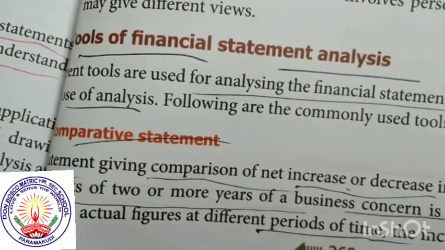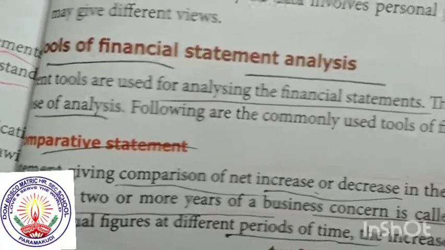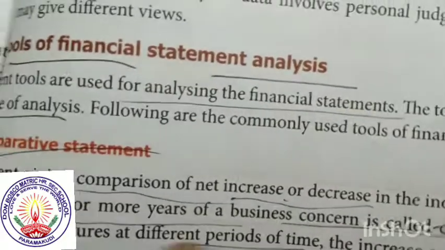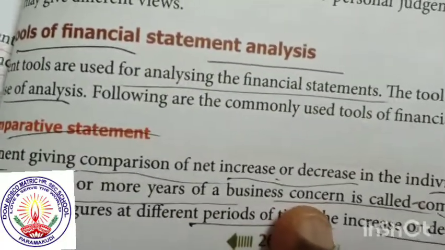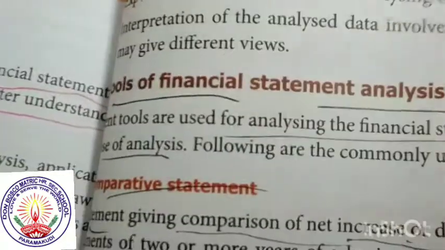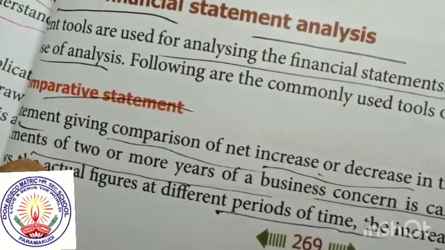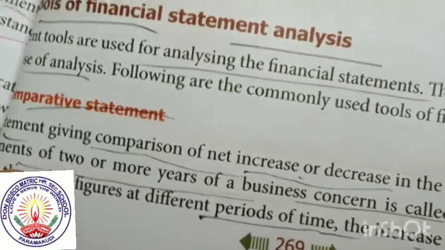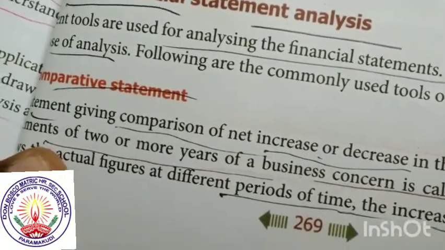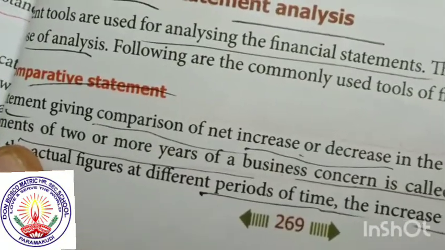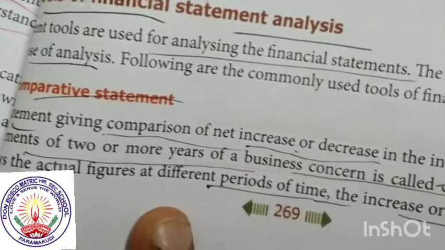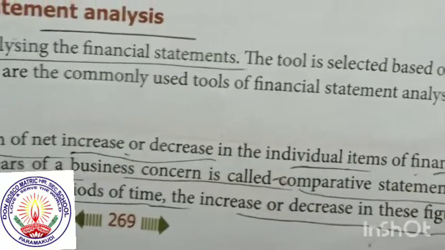The financial statements of two or more years of a business concern are called the comparative statement. This is the comparative statement meaning. Simply, the statement giving comparison of the increase or decrease of individual financial status over two or more years for the business is called a comparative statement.